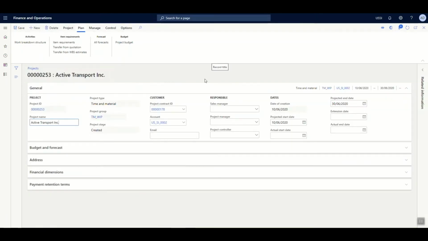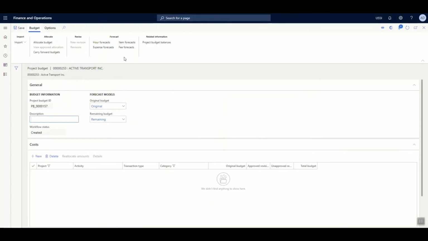Now that the project forecast has been defined, what is the next step in terms of validating whether all the expenses are within a project budget or not? So let's go to project budget and define the project budget before we even start with the execution. In this case also, it is not mandatory that you define the project budget line by line manually. However, you have the provision to do so as well.